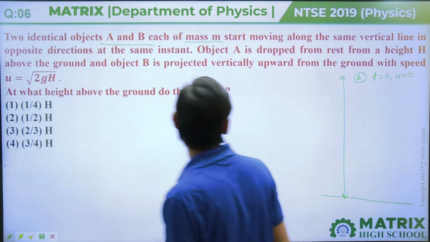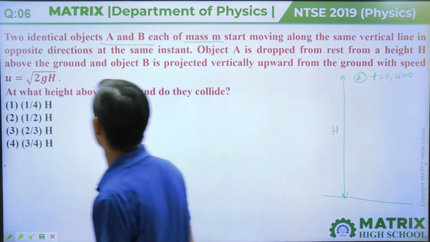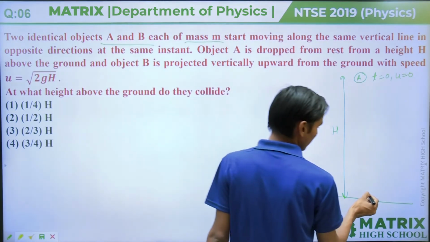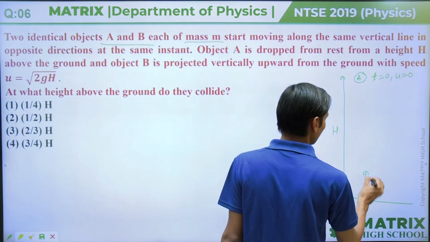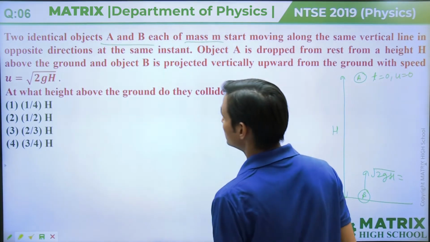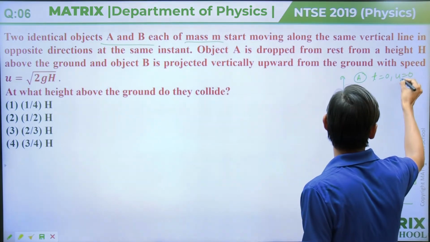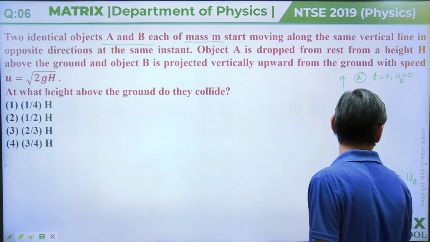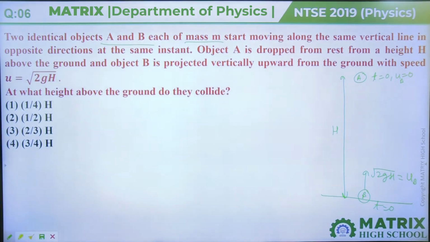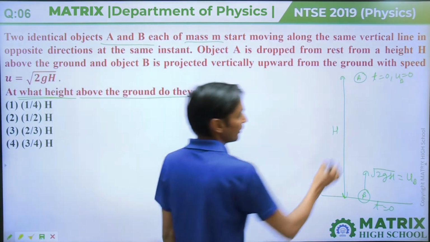Drop means initial velocity is 0, from height H above the ground, and the object B is projected vertically upward with velocity root 2gH, at t equals 0, from the ground, with the speed u equals root 2gH. At what height above the ground do they collide?